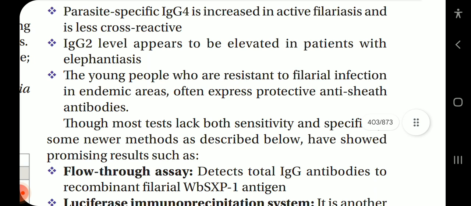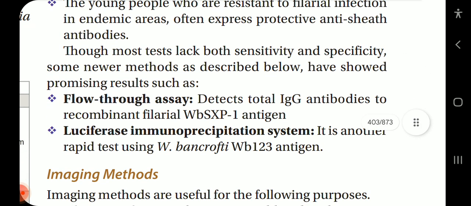Parasite-specific IgG4 is increased in active filariasis and is less cross-reactive. IgG2 levels appear to be elevated in patients with elephantiasis. The young people who are resistant to filarial infection in endemic areas often express protective anti-sheath antibodies. Though most tests lack both sensitivity and specificity, some newer methods have shown promising results, such as the flow-through assay that detects total IgG antibodies to recombinant filarial WBSXP1 antigen. Luciferase immunoprecipitation system is another rapid test using Wuchereria bancrofti WB123 antigen.